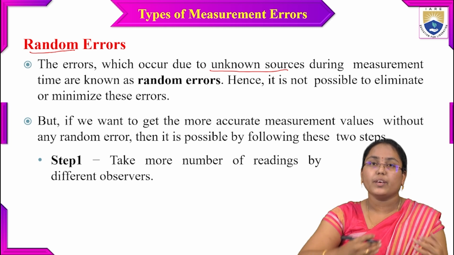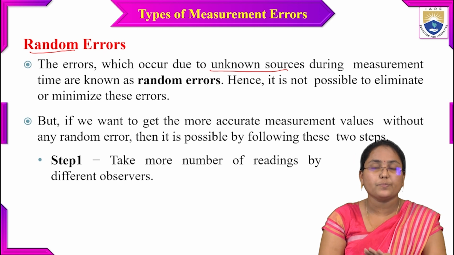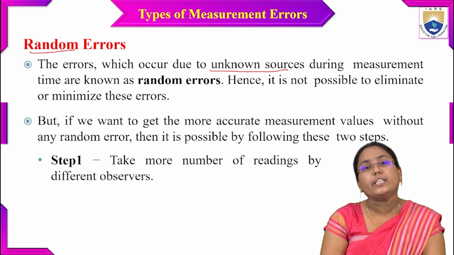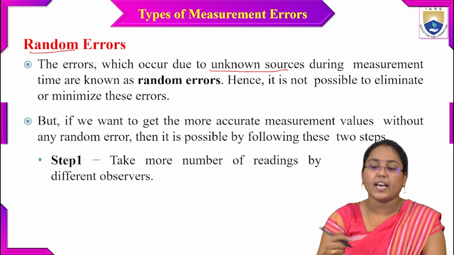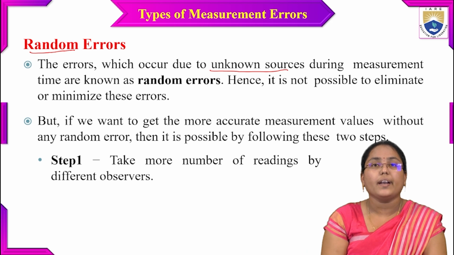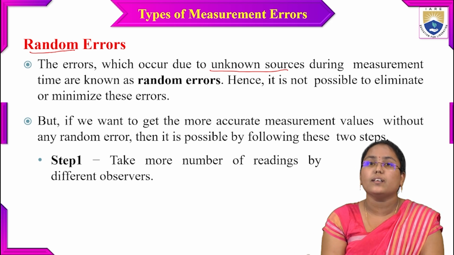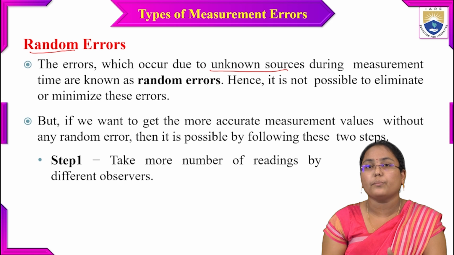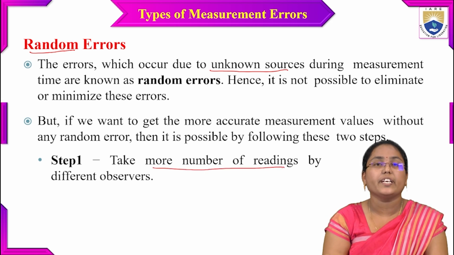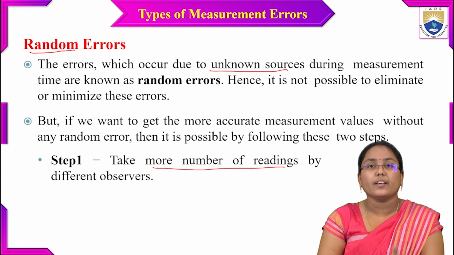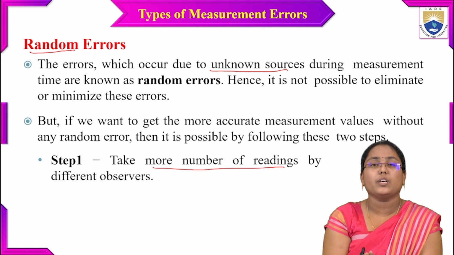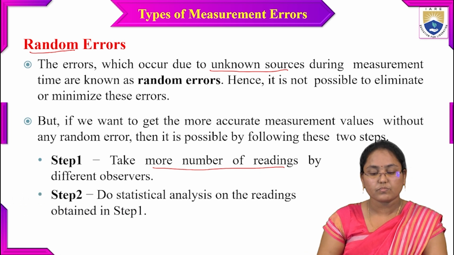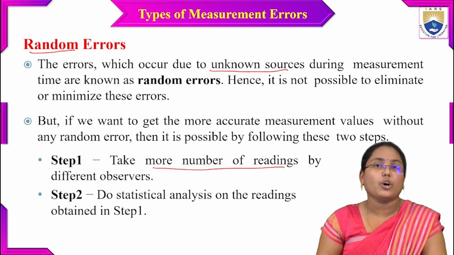So now, when I am measuring some particular values, the experiment is the same, the conditions are the same, the experimental setup and the inputs to the setup are all the same. If I am taking some readings, I might get some values, and then we can ask another observer to take readings of the same experiment. I can repeat this process with multiple observers and take more readings to check whether I'm getting any error, any variation or deviation from one observer to the other. And step 2 is to do statistical analysis on the readings obtained in step 1.